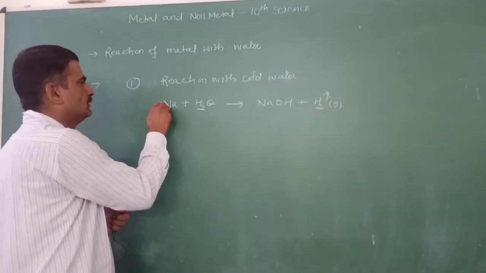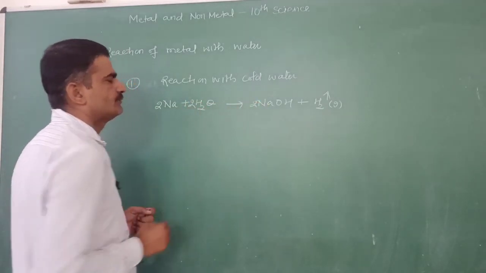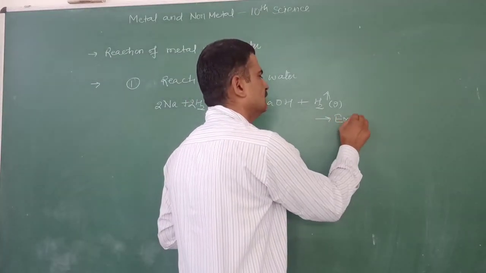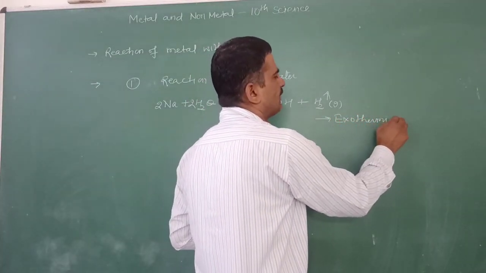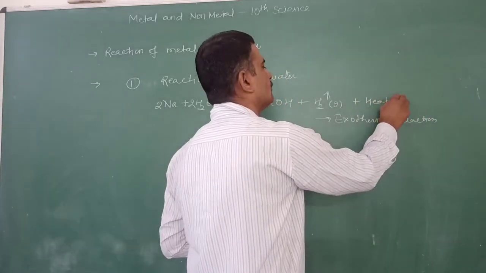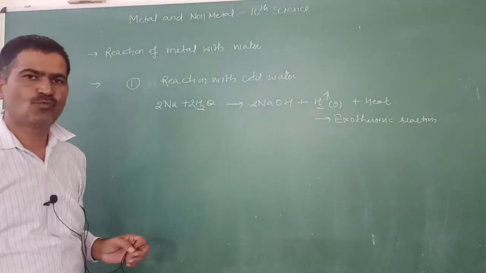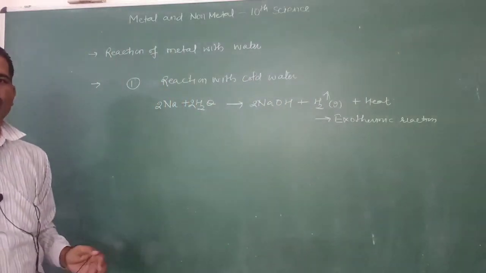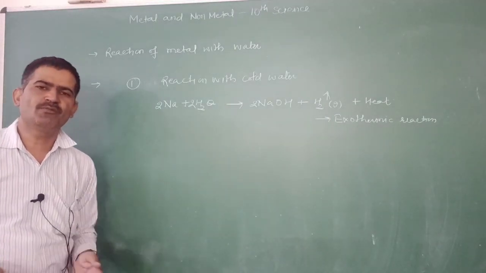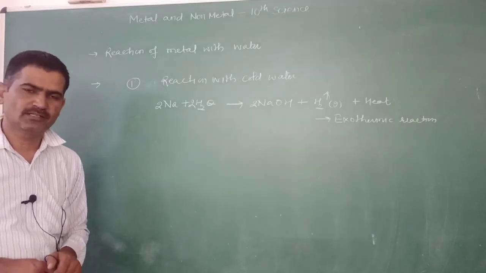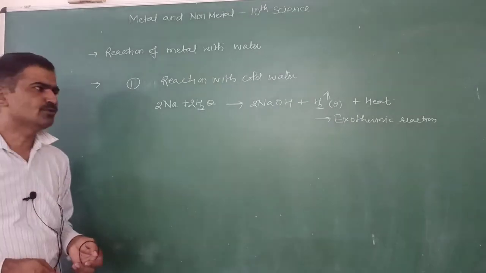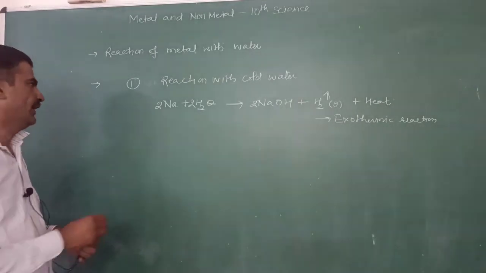This reaction is highly exothermic in nature, and it produces so much heat that the hydrogen produced during the reaction catches fire. That's why we keep sodium and potassium under kerosene oil, because the water vapors present in the air come in contact and produce hydrogen gas, and it catches fire.